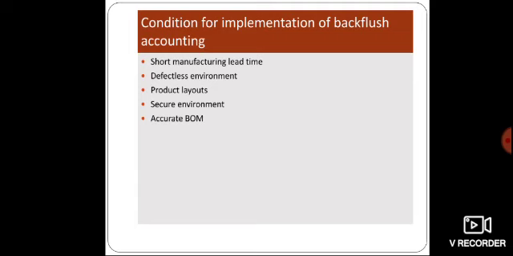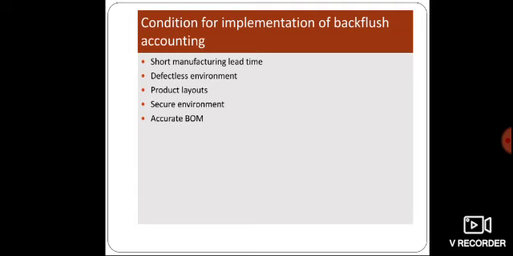The first process requires 1 hour and the second process requires 2 hours. So the total time taken to produce that product is 3 hours. That is the lead time. The lead time is 3 hours. So the higher the lead time, the more difficult it is to assign cost accurately, and also the higher the inventory as work in progress. So a short manufacturing lead time is always beneficial.